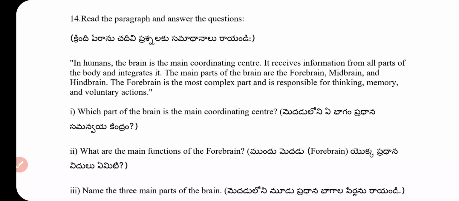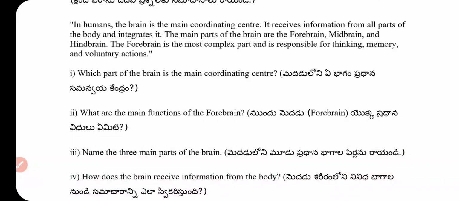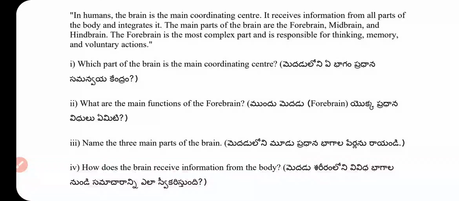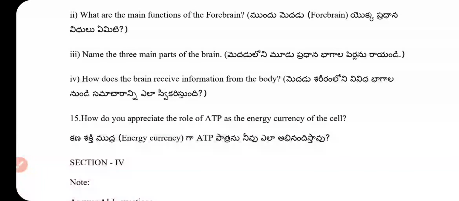Question number 14. Read the paragraph and answer the questions. First, which part of the brain is the main coordinating center? Second, what are the main functions of the forebrain? Third, name the 3 main parts of the brain. Fourth, how does the brain receive information from the body?